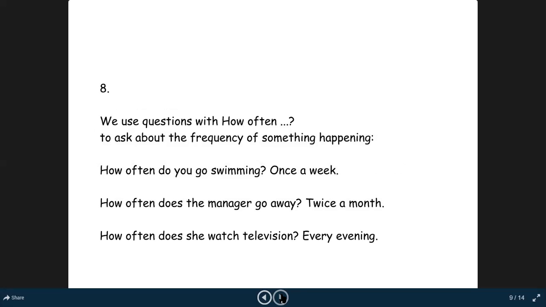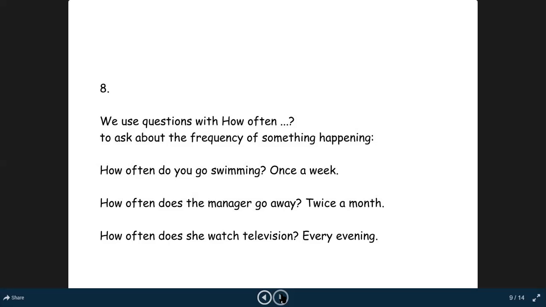Now come to another point. Whenever we have to start a question, an interrogative sentence, by putting how often at the start of that sentence. Often means how many times a certain action happens. I'm asking about it, so it cannot be expressed in continuous form, perfect tense, or perfect continuous tense. It will always be expressed in present indefinite tense because I'm asking about an action which is bound to happen regularly as a routine.